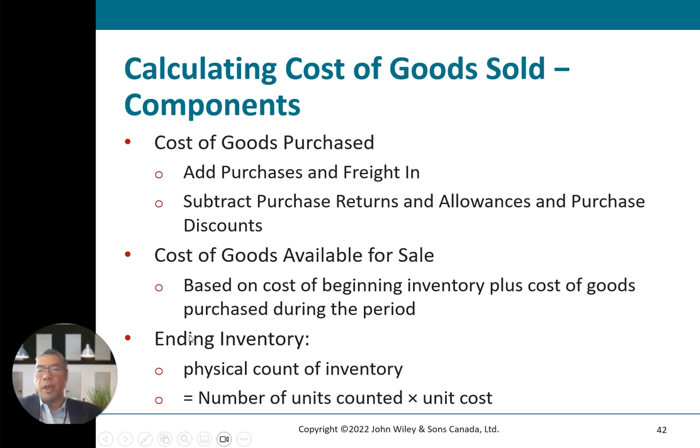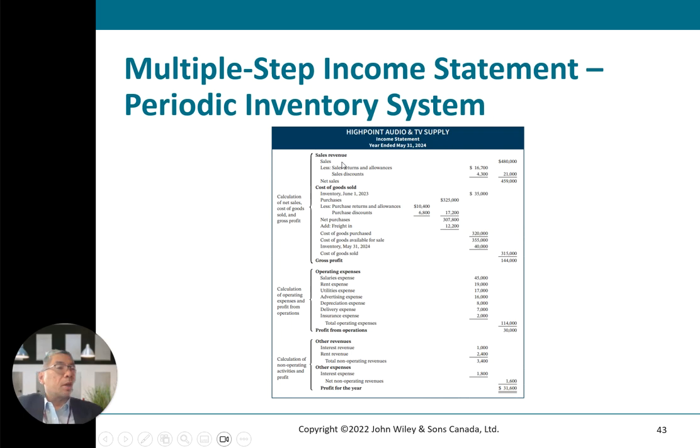For ending inventory, it is based on a physical count of inventory, the number of units counted times the unit cost. This is a typical multi-step income statement. You see here revenue, sales and sales discount in detail, and you get net sales. Then you get the cost of goods sold, with inventory and purchases, less purchase returns and discounts, then net purchases, and then add all the costs here.